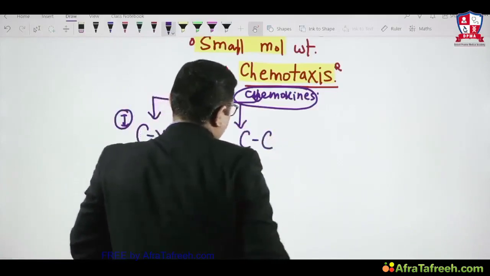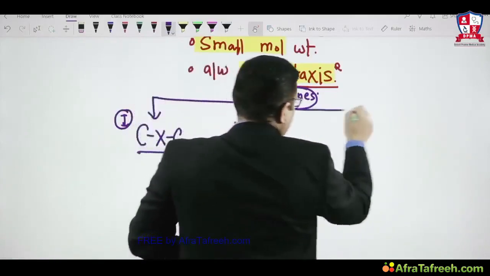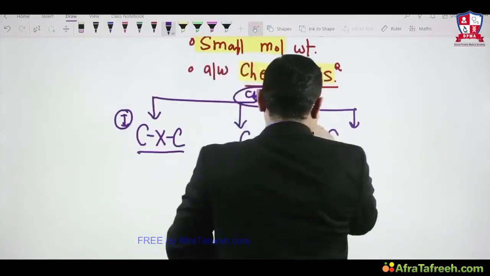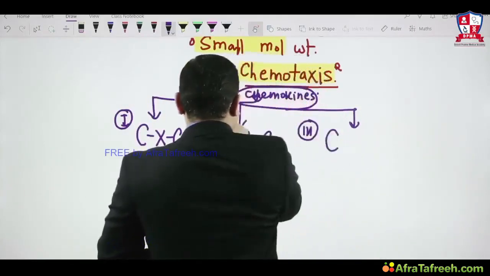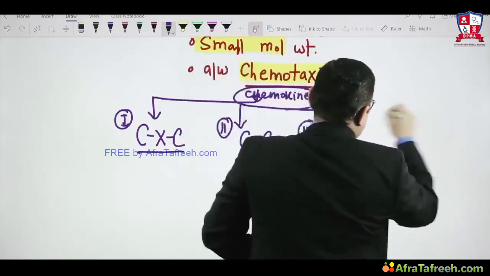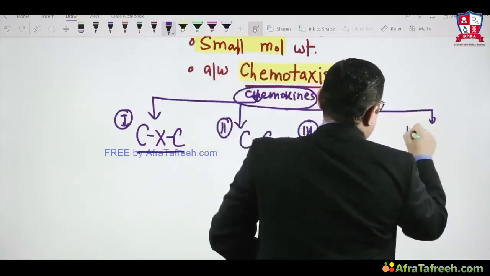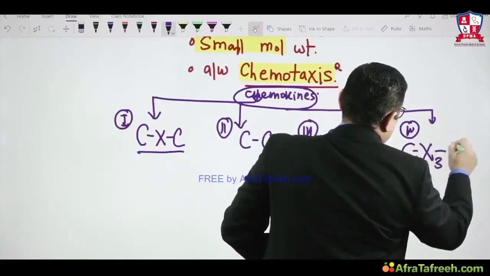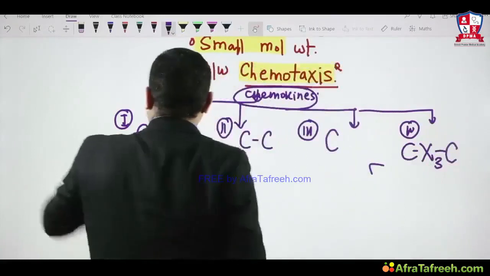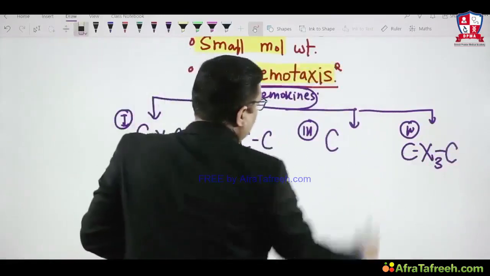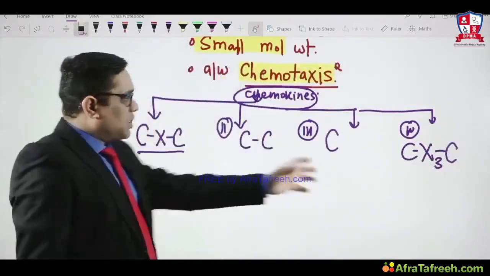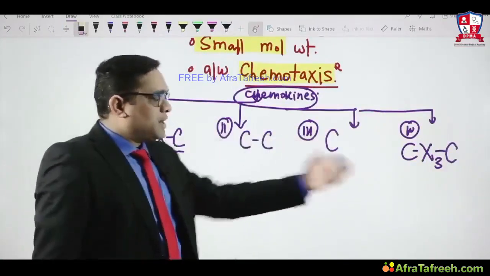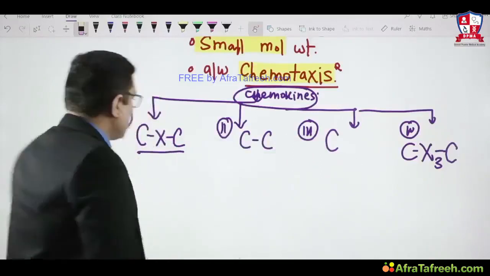Second is CC chemokine. Third is C chemokine, and the fourth one is CX3C chemokine. Oh, sorry, these are 4 families of chemokine, right?